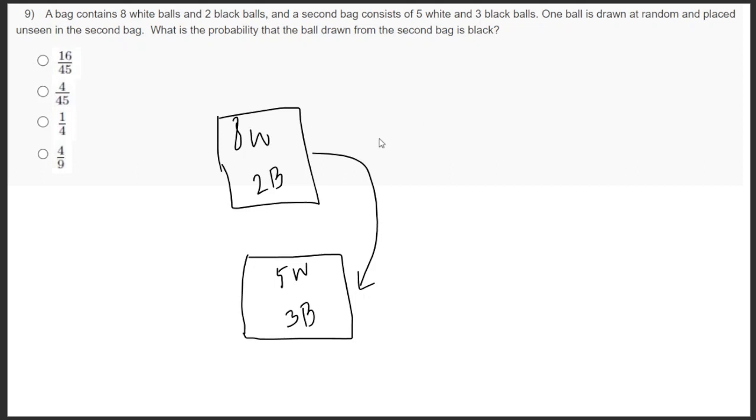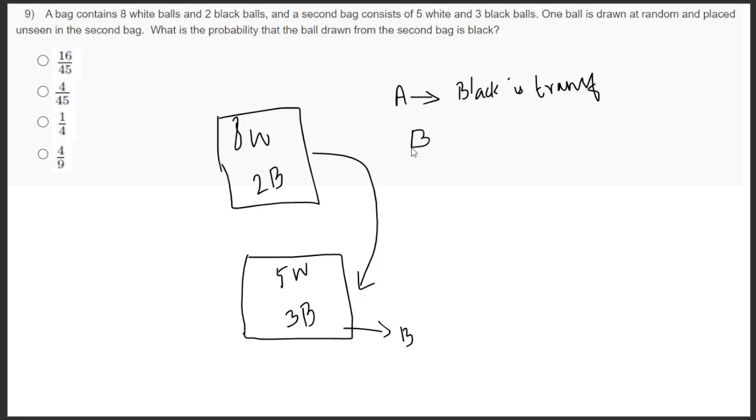Here we have two conditions. If I'm going to draw a ball from this, there are two conditions. Condition A is that black is transferred from the bag.